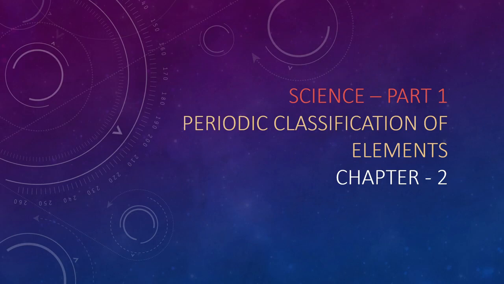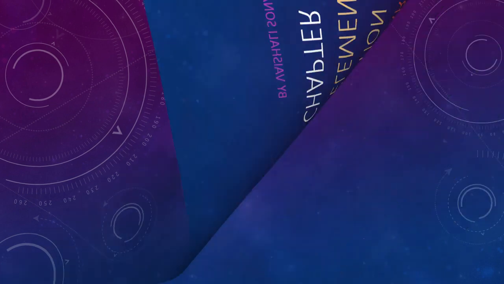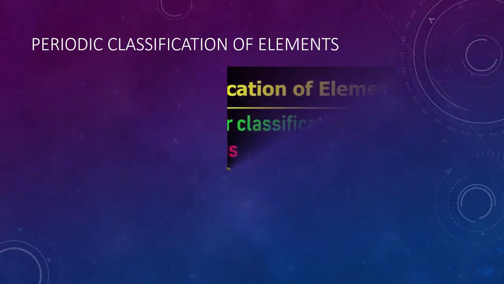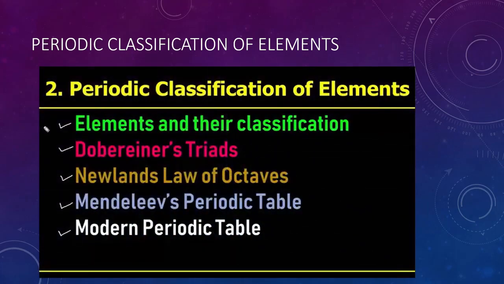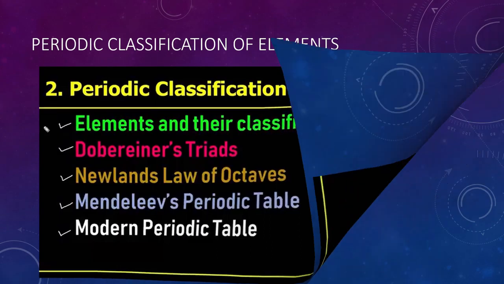Let's start. Periodic Classification of Elements, Chapter 2 from Science 1, Part 1. In this chapter, we are going to cover the following points: elements and their classification, Dobereiner's triads, Newlands' law of octaves, Mendeleev's periodic table, its structure, demerits and merits, the modern periodic table, its structure and periodic trends of the modern periodic table.